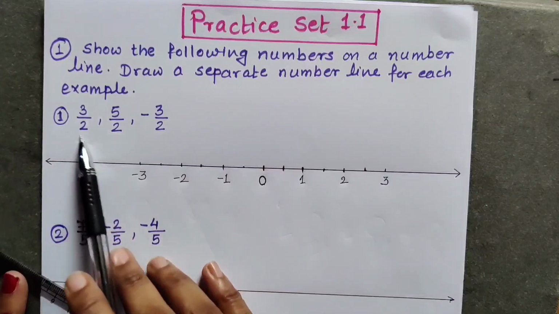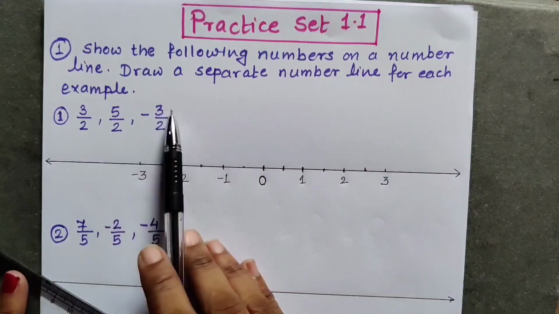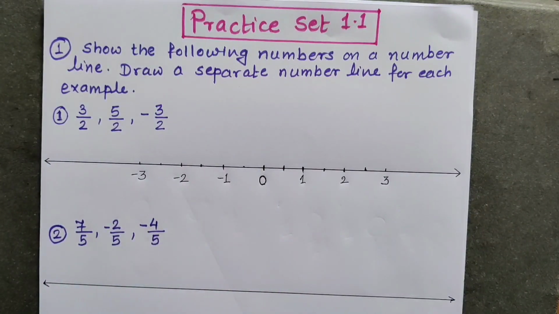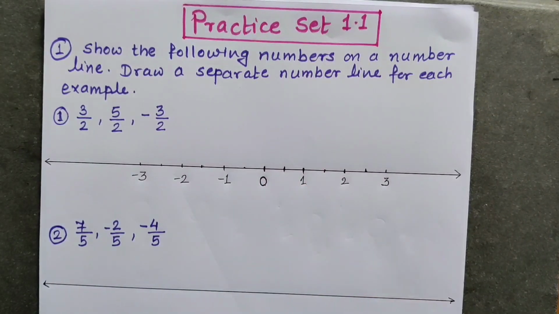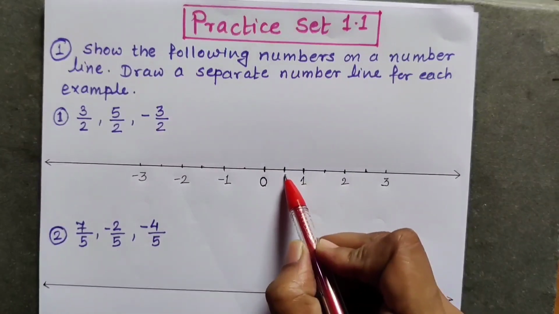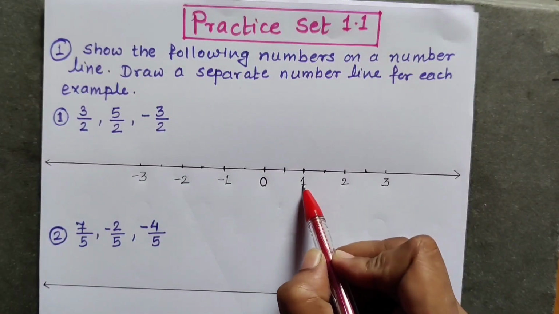Now we have to show these points 3 upon 2, 5 upon 2 and minus 3 upon 2 on a number line. So let us see how to show. As I have told you, when we have divided this 1 unit distance, the first point immediately after 0 is 1 upon 2. Then this is 2 upon 2, and 2 upon 2 means 1.